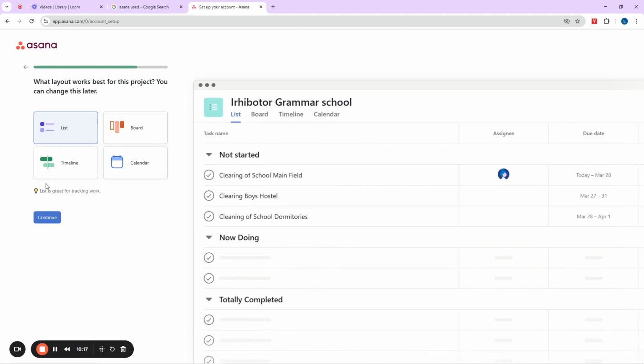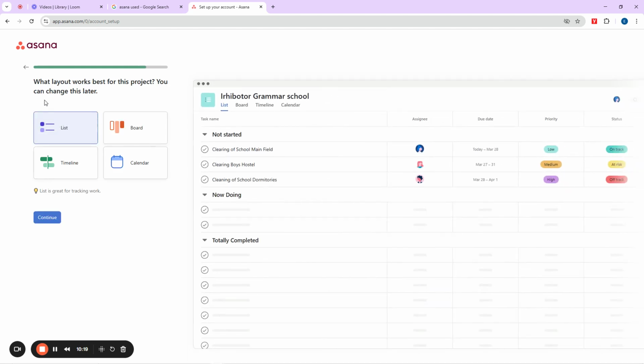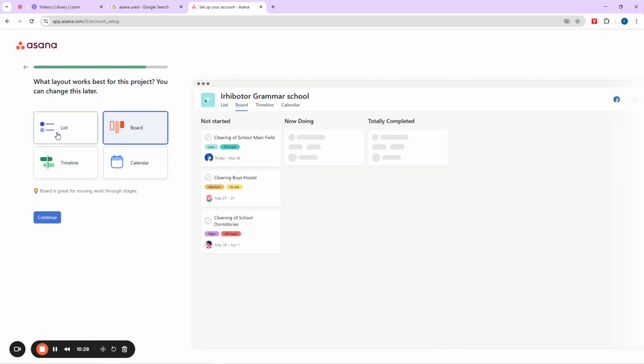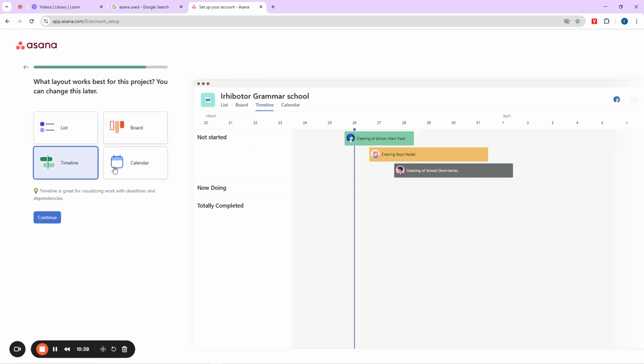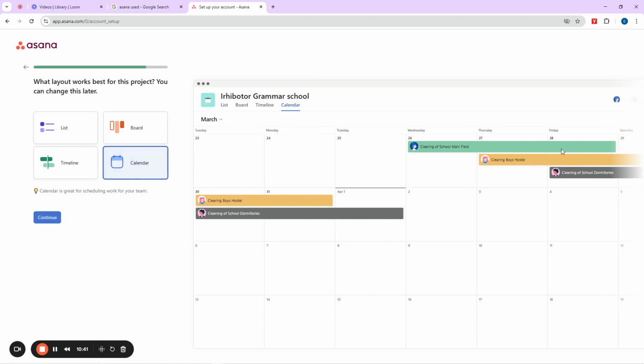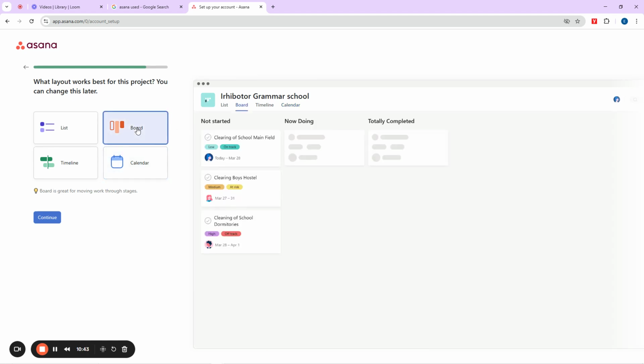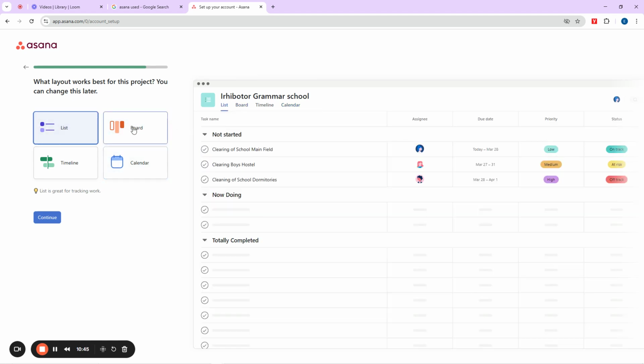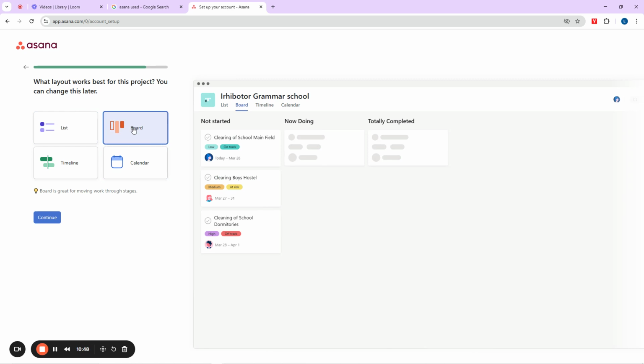So I'll say continue. You see, it asks what layout best describes this project. You can change this later. This one is the list view. You can even have our board view like this, like when we do it on Trello, so we can drag it up and down. Then we still have the timeline view, and even the calendar view. But for the sake of this class, we'll be switching between the list view and the board view, just for you to understand what we are doing here.